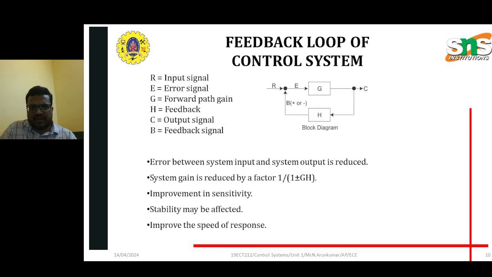There are some criteria which have been implemented for feedback loop systems. Normally, the open loop system has an input signal, forward path gain, and output signal. Like that, in this feedback loop, it has an error signal, and most probably a feedback signal because it is a closed loop. If any error occurs in the input signal, it is indicated as E, so that we can eliminate the error and then transmit the information to the forward path.